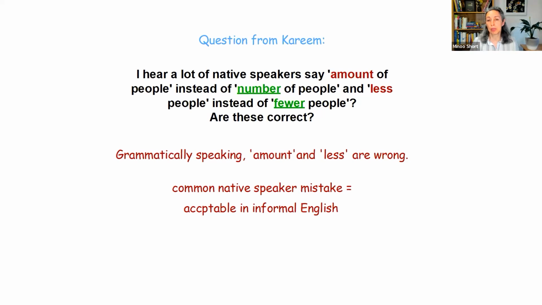My advice would be for your own usage to keep it to the grammatically correct version. Use number and few with countable nouns. But don't be surprised or think, oh, I've got it all wrong if you hear a native speaker saying amount of people, amount of children, amount of books, whatever, or less problems.